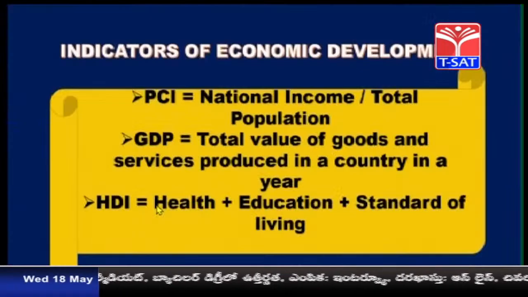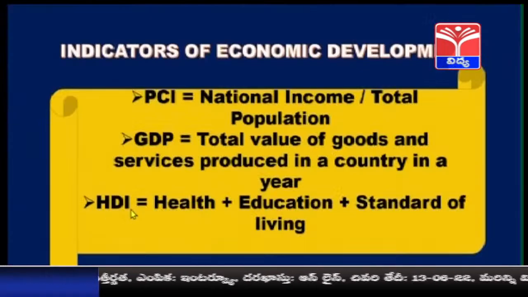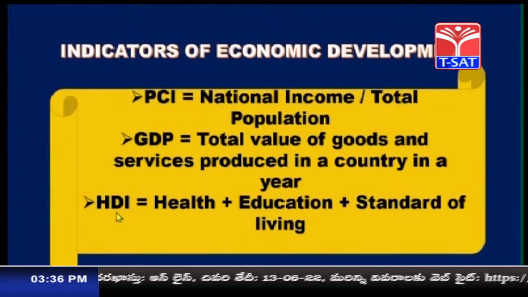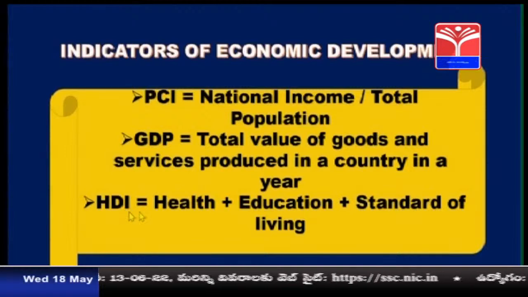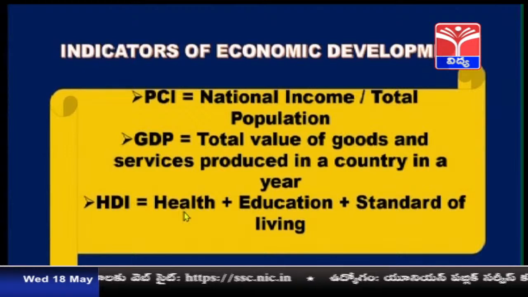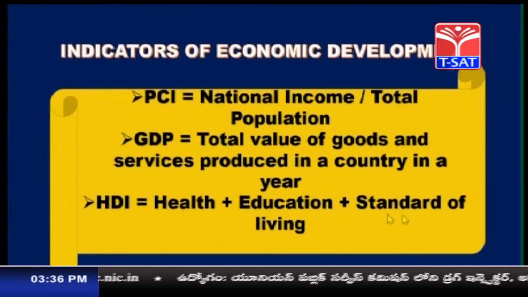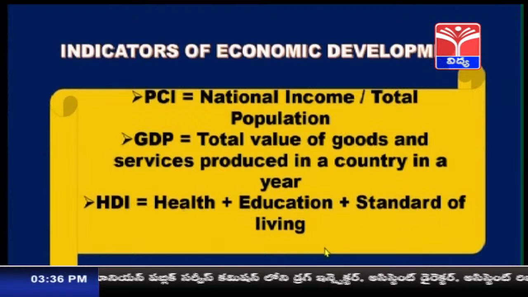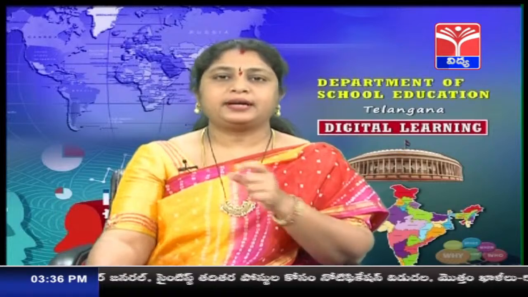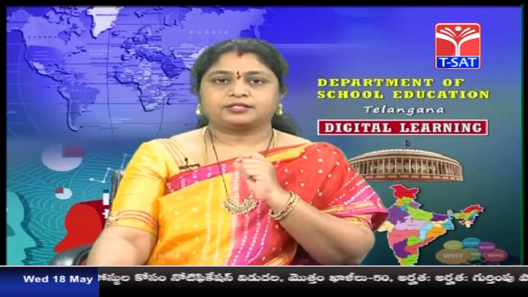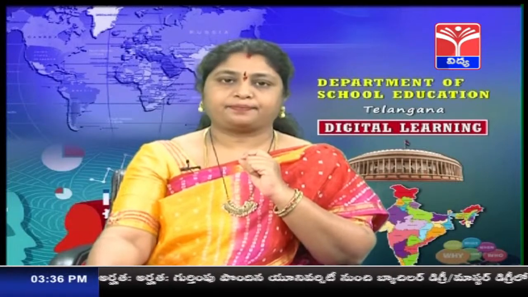So, what is the other indicator? It is HDI, Human Development Index. Human Development Index can be measured by considering health, education, and standard of living. So, quality of life can be improved with the indicator, that is Human Development Index. So, I hope you have understood about the indicators of economic development.